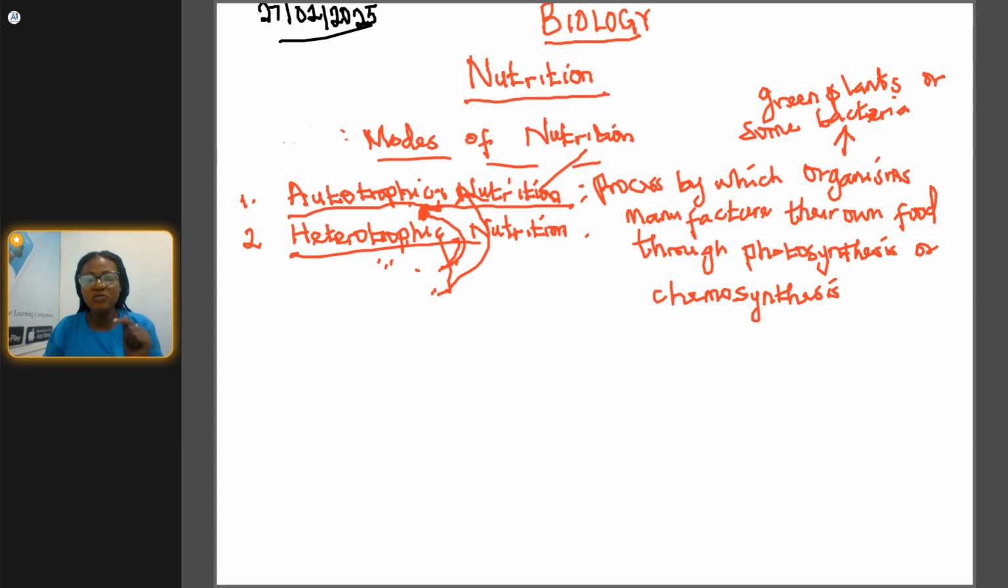So heterotrophic nutrition is the process by which organisms depend on other organisms for their food. Examples are fungi, most bacteria, even animals. You see some animals eating plants. An animal feeding on plants is a heterotrophic organism because it cannot manufacture its own food. So it has to depend on the green plant for food. That is what we call heterotrophic nutrition.